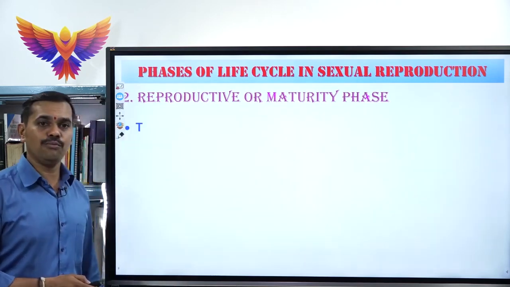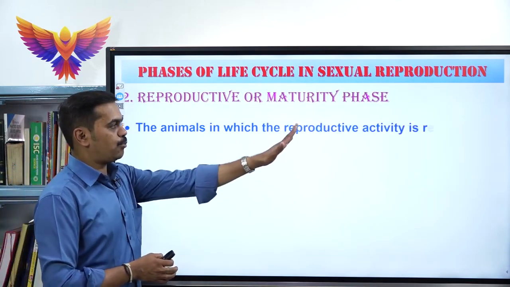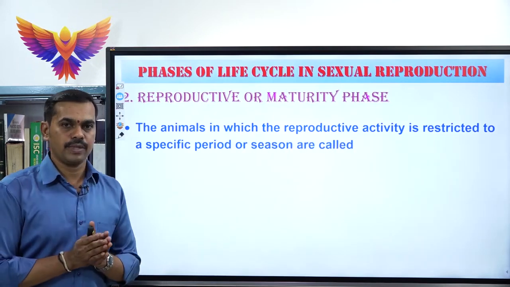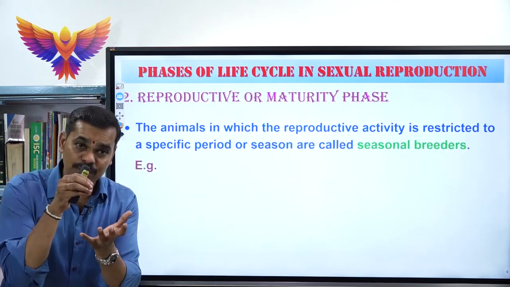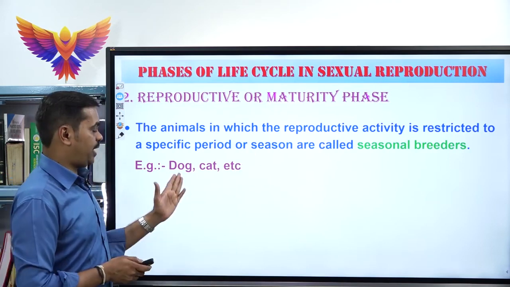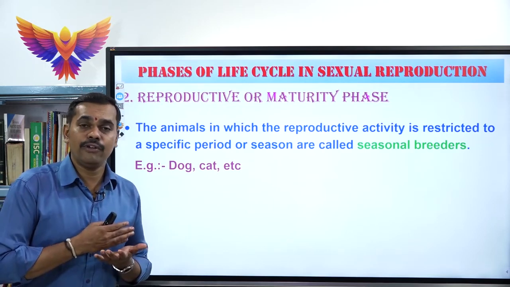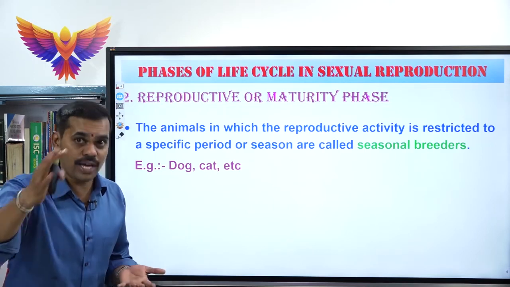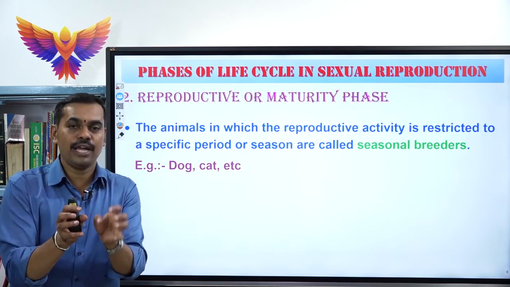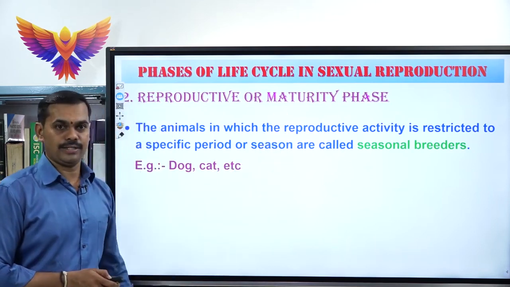Now next we shall move on to the animals. In animals what happens? This reproductive activity is restricted to a specific period or a specific season. They are called seasonal breeders. For example, if you take dog or a cat, they never produce their young ones all through the year. Only in one particular season, these non-primates will produce their young ones. That's why they are called seasonal breeders.